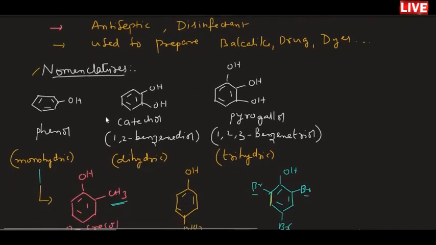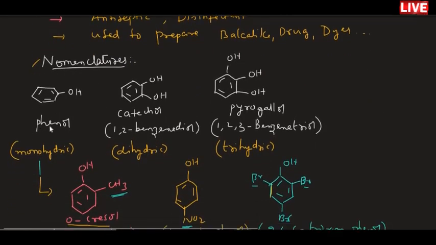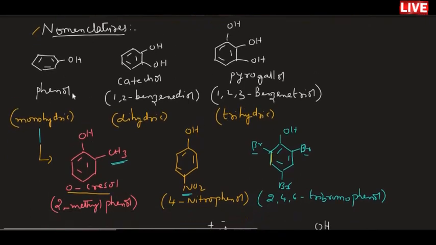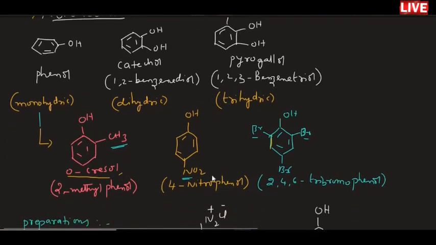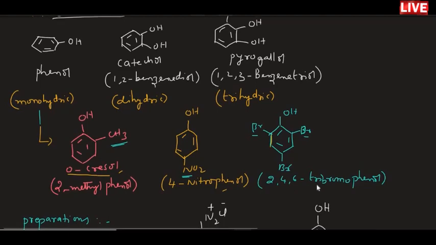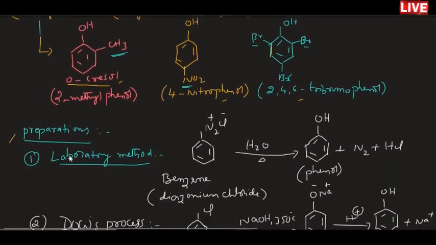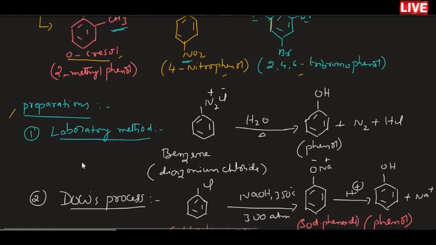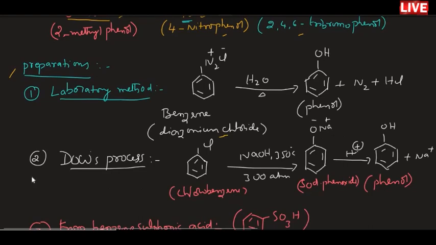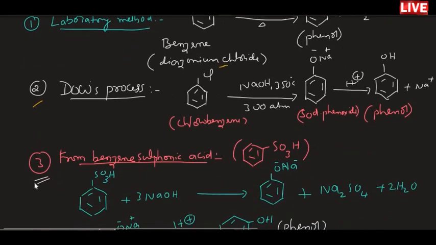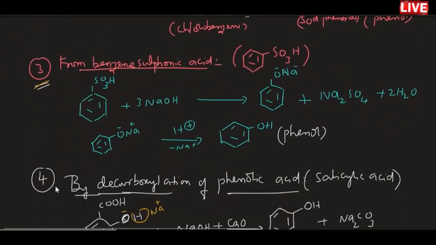After that, we saw nomenclature of different phenols: monohydric, dihydric, trihydric. In monohydric, we saw cresols, nitrophenols, and bromophenols. After that, we started the preparation of phenol: the laboratory method, from benzene diazonium chloride giving phenol. Dow's process we discussed. The benzene sulfonic acid reaction was discussed.